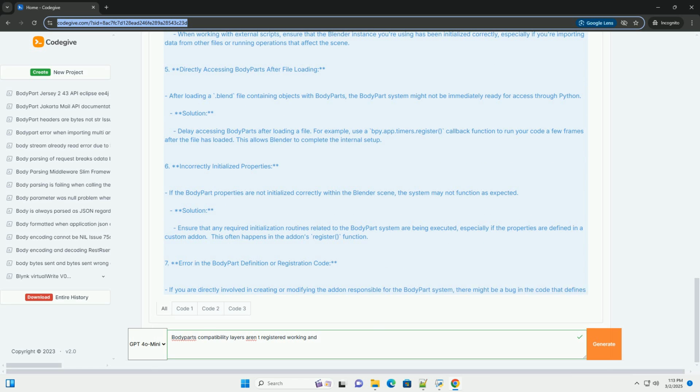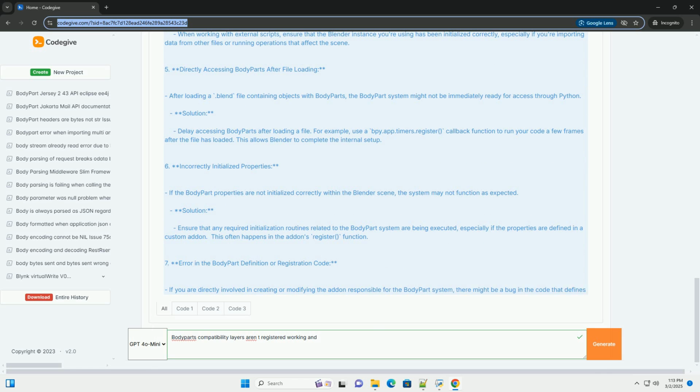6. Troubleshooting checklist. 1. Blender version: is your Blender version compatible with the add-ons and scripts you're using? 2. Add-on installation: is the necessary add-on installed and enabled correctly? 3. Add-on loading order: is the add-on loading in the correct order relative to its dependencies? 4.